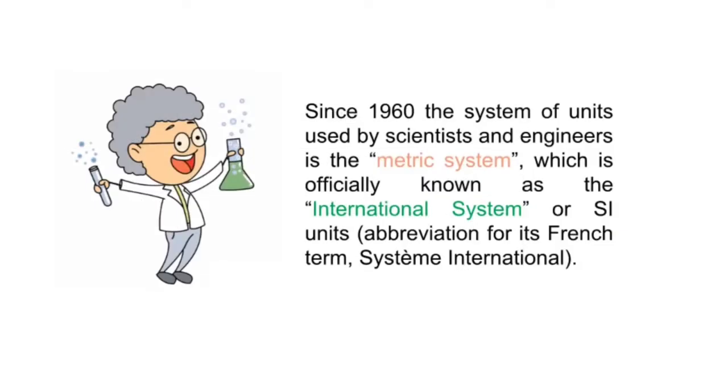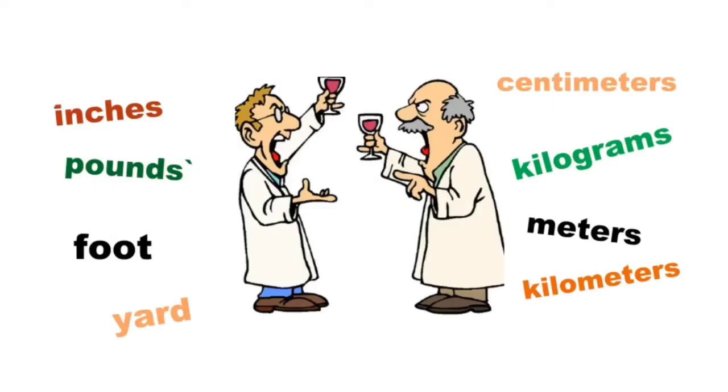Since 1960, the system of units used by scientists and engineers is the metric system, which is officially known as the International System or SI units. To make sure that scientists from different parts of the world understand the same thing when referring to a measurement, standards have been defined for measurements of length, time, and mass. It should be inches, feet, yard, and pounds? No, it's meters, centimeters, kilometers, and kg.